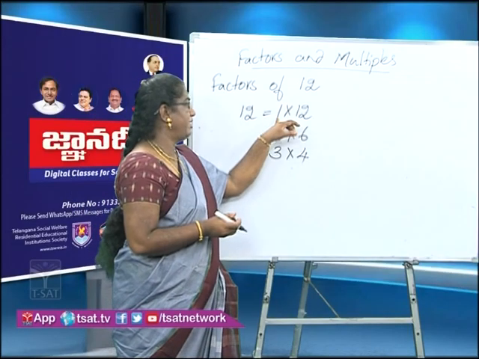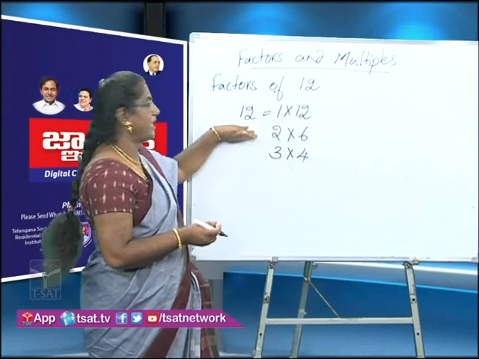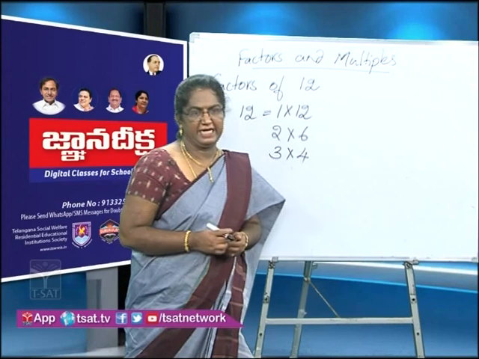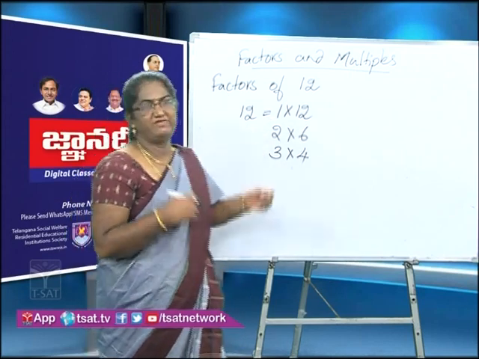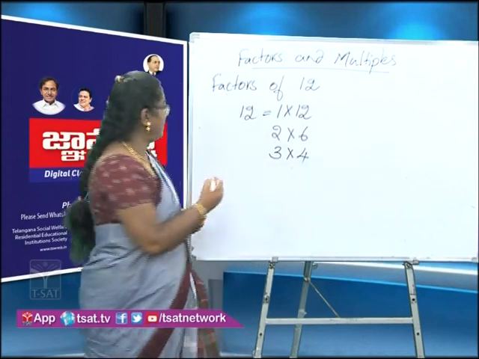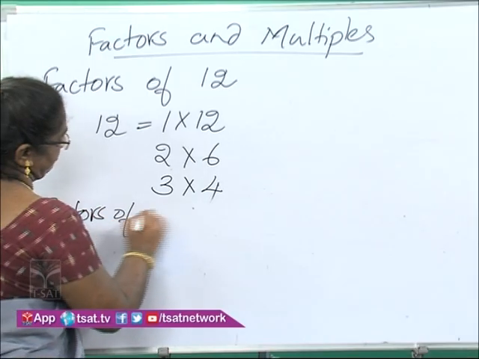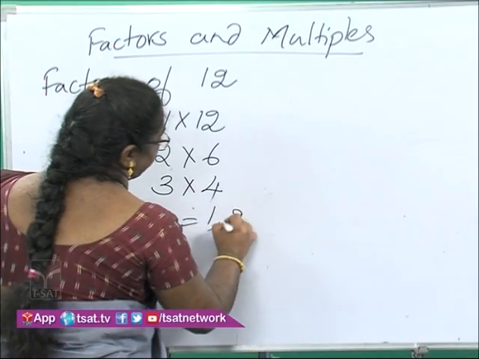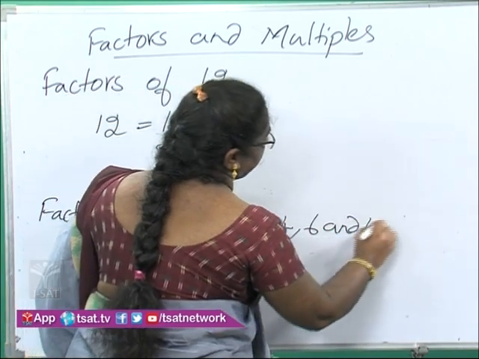Each number 1, 2, 3, 4, 6 and 12 divides 12 without leaving any remainder. These numbers which divide 12 without leaving any remainder are called factors of the given number. So we can write the factors of 12 as 1, 2, 3, 4, 6 and 12.